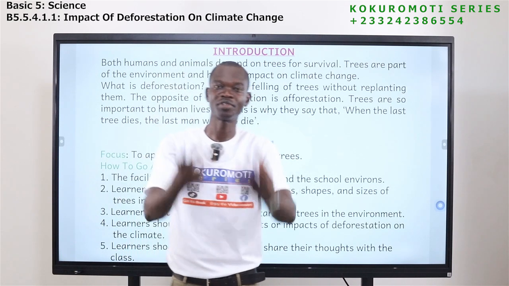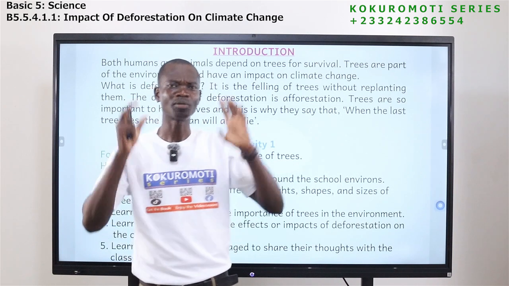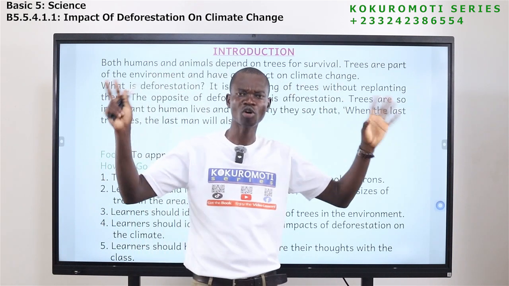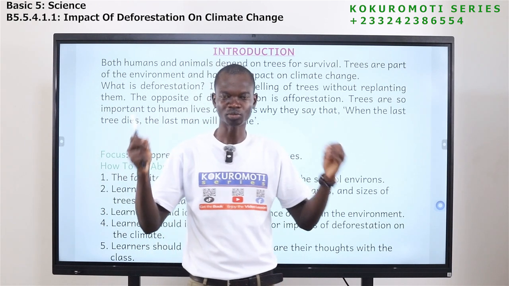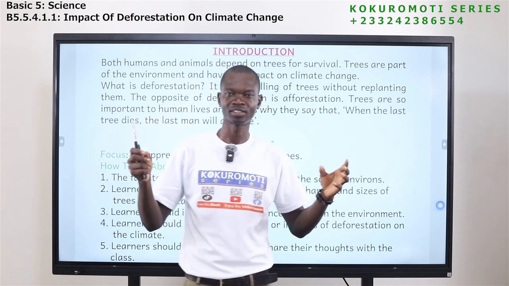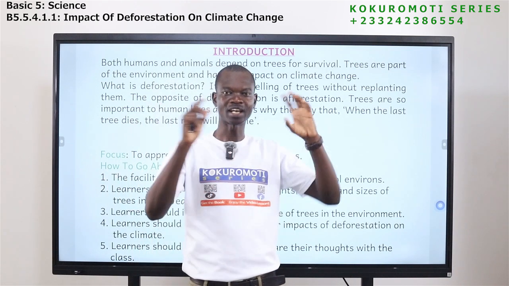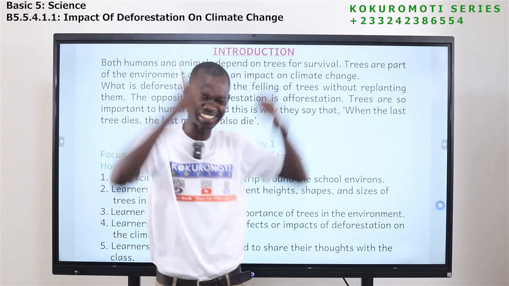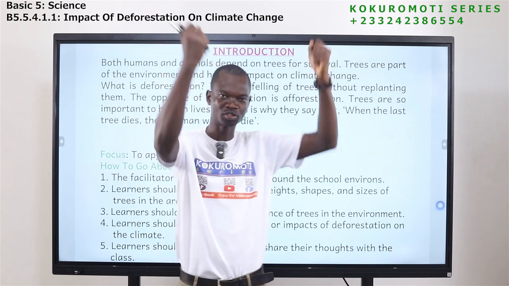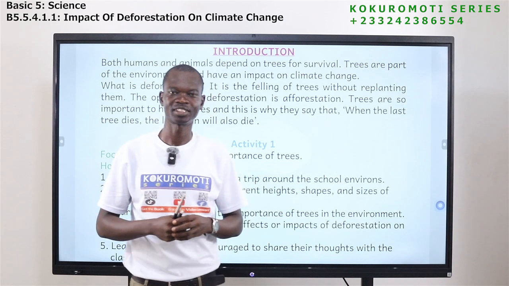And the air that we breathe out is called carbon dioxide. The carbon dioxide, if we have it more in the air, there are so many challenges that will come to us. But you know one thing, this carbon dioxide that we have in the air, that is what plants also take in. So plants will absorb or breathe in all this carbon dioxide.